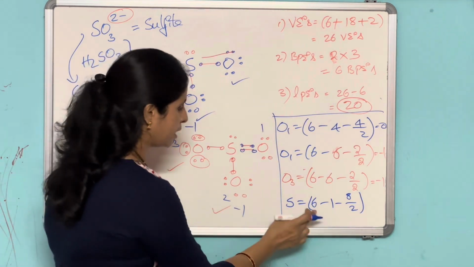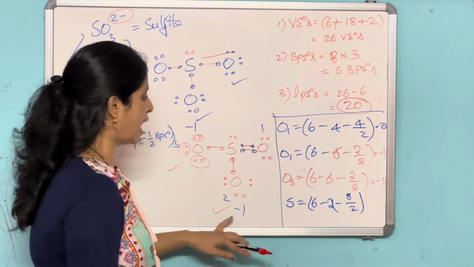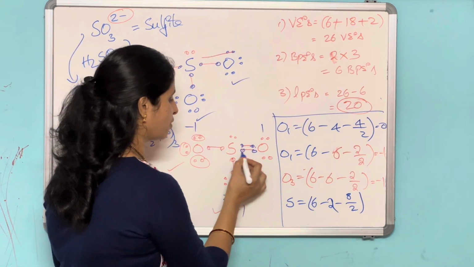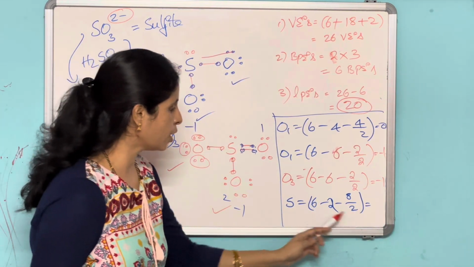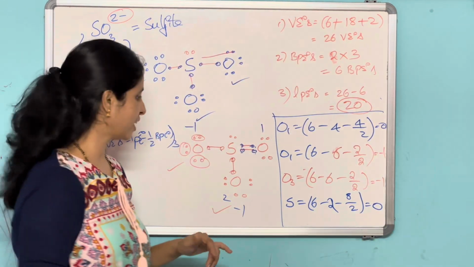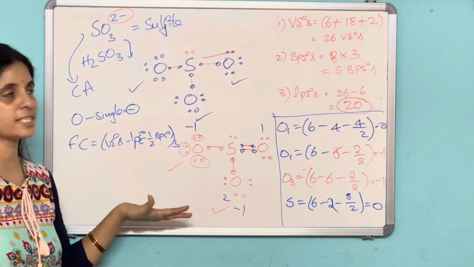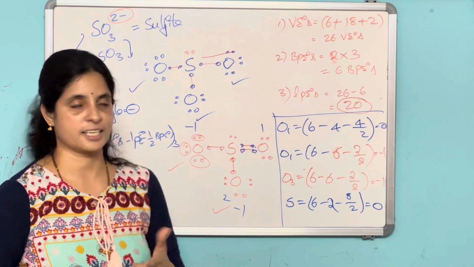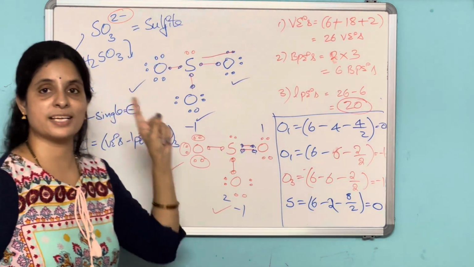Here, how many lone pairs of electrons? 2 lone pairs of electrons, and 2 lone pairs of electrons around the sulfur: 1, 2, 3, 4, 5, 6, 7, 8. So here 4 minus 4 is equal to 0. Clear? Okay. So after calculating the formal charge, this is the Lewis dot structure. This is the way of writing the Lewis dot structure for sulfite, which is derived from sulfurous acid.